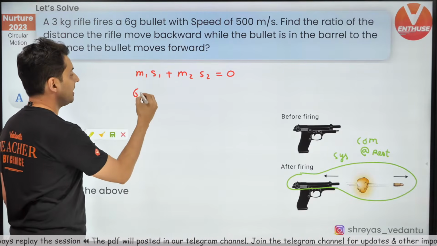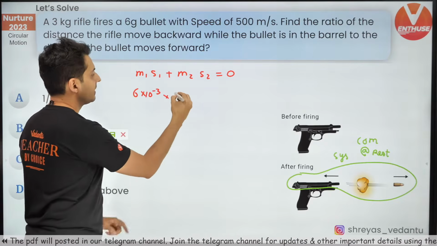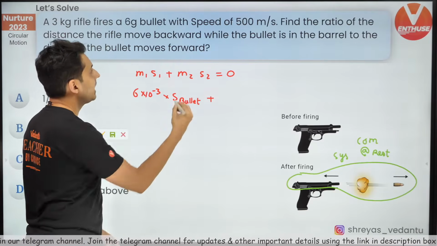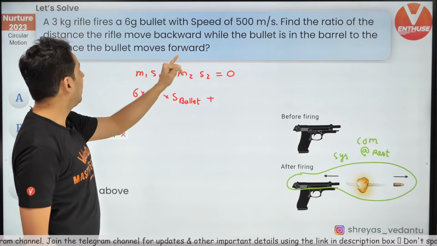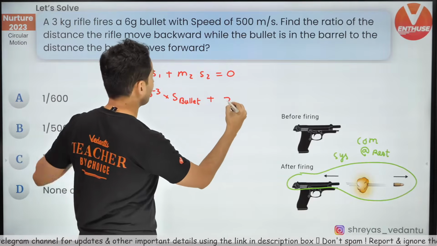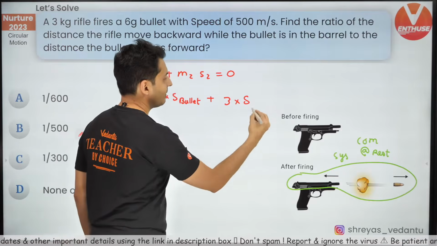gram. 6 gram is 6 into 10 to the power minus 3 kgs. s1 is the displacement of the bullet. m2 is the mass of the rifle or that barrel which is going behind, and that is 3 kg. s2 is the displacement of that barrel.